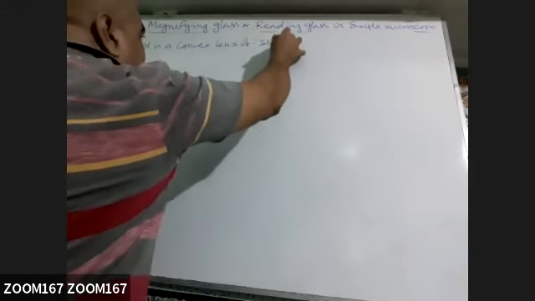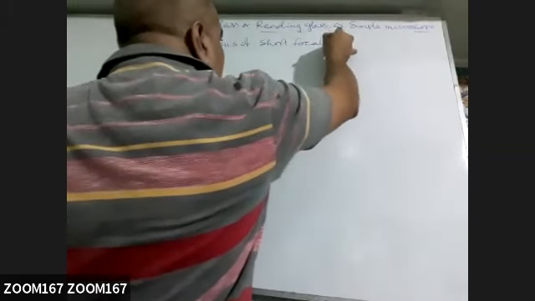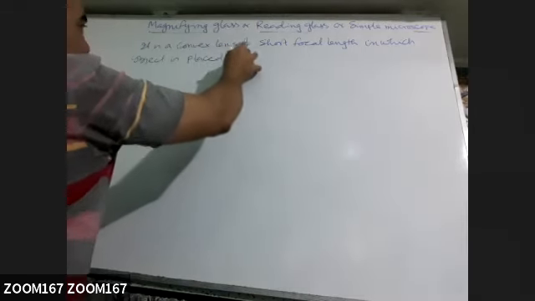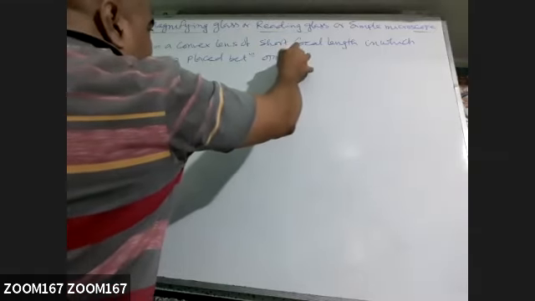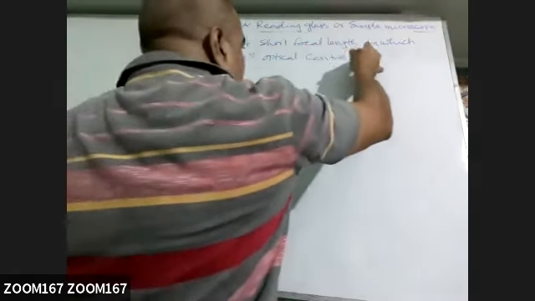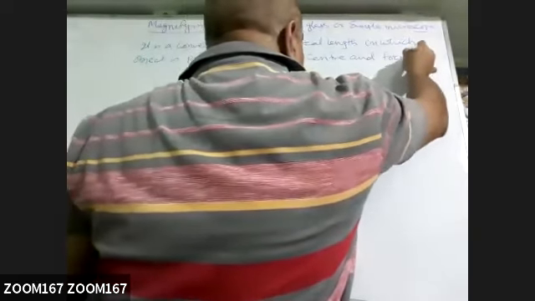It is a convex lens of short focal length, in which the object is placed between optical center and focus. So this is nothing but a convex lens only.